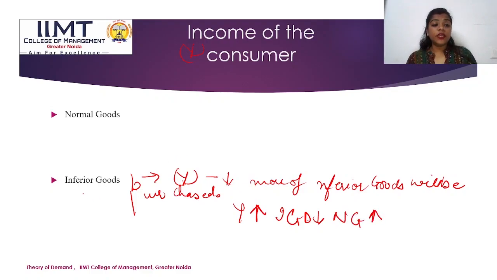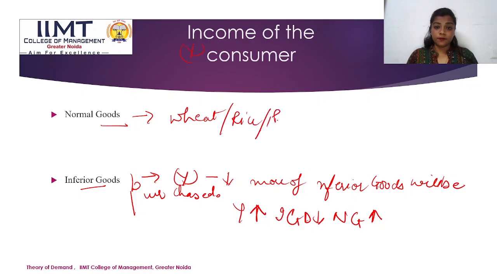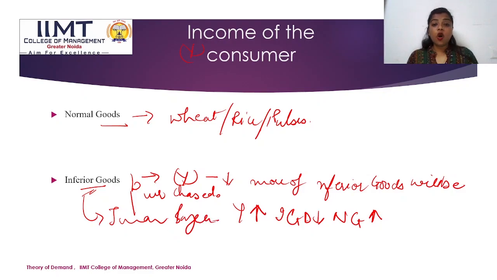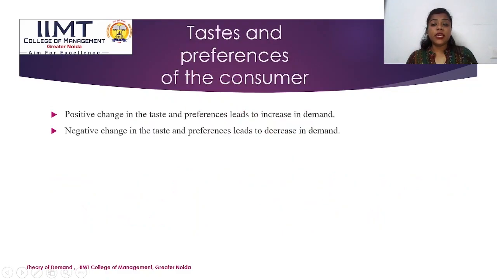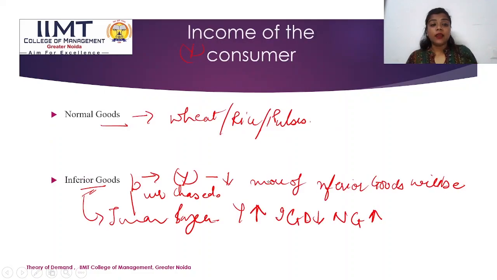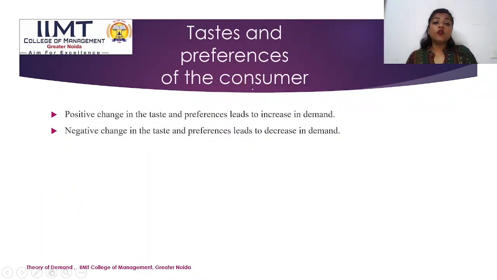First of all, we need to know what inferior goods and normal goods are. Normal goods will be wheat, rice or pulses. Inferior goods will be jowar and bajra. So from here we can say that if a person earns more, they will purchase more normal goods, and if the income of a person is less, they will purchase more inferior goods. Now moving on to taste and preferences.